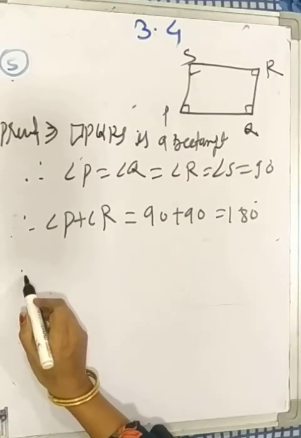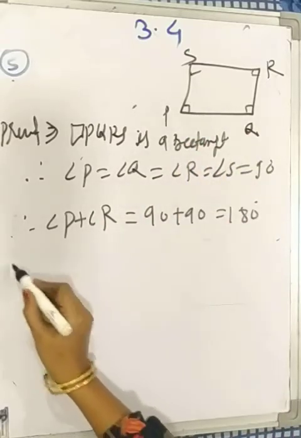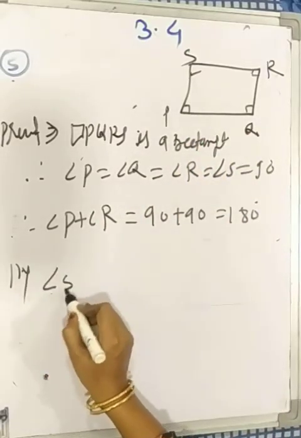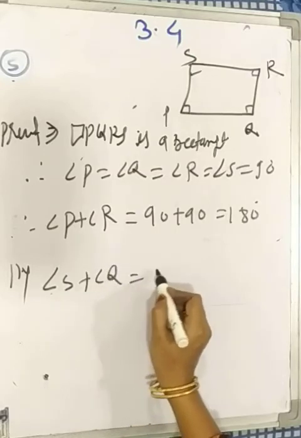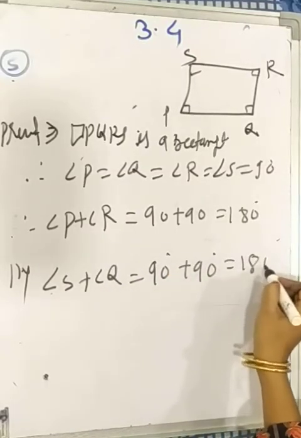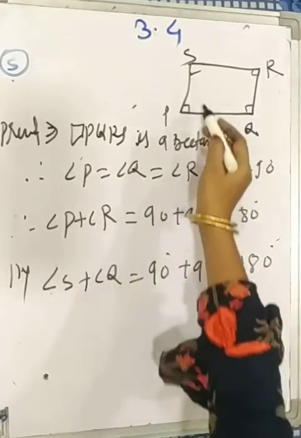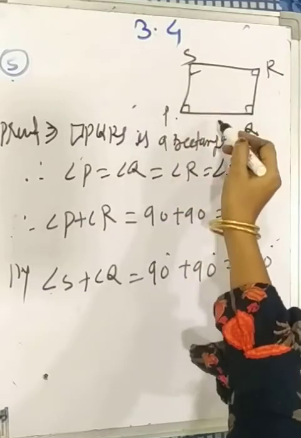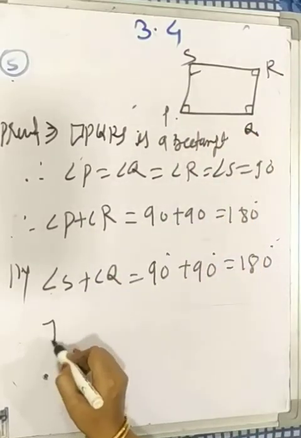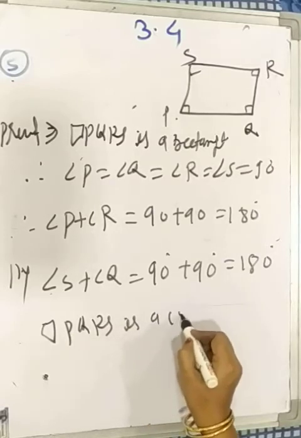P and R are opposite angles. Similarly, angle S plus angle Q equal to 90 degrees plus 90 degrees equal to 180 degrees. Therefore, opposite angles of PQRS are supplementary. Therefore, PQRS is a cyclic quadrilateral.